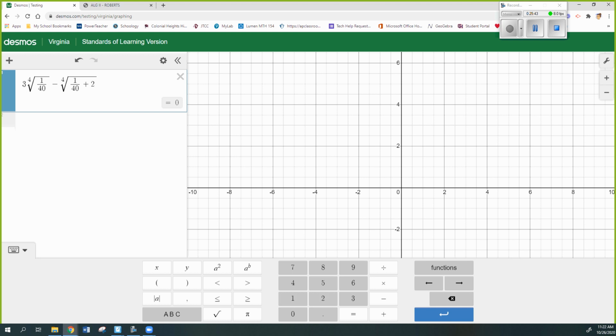And if you look at the answer, it says equals 0. So I would absolutely take advantage of the calculator on a problem like that.